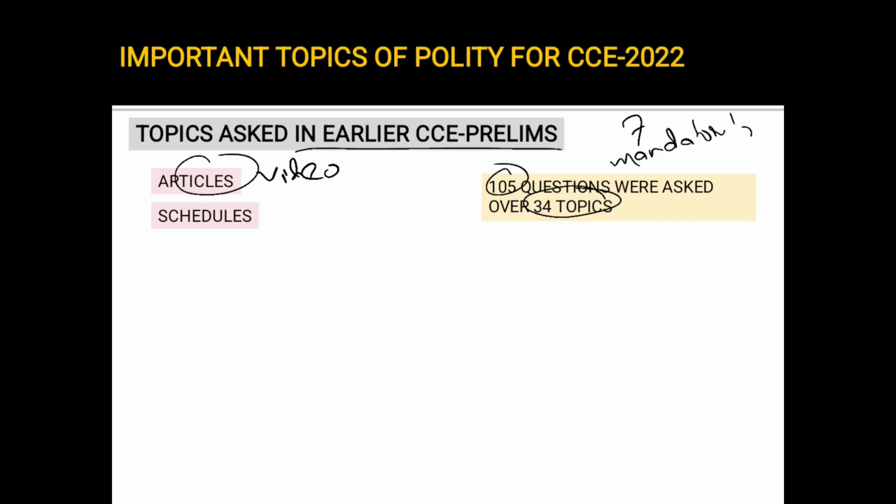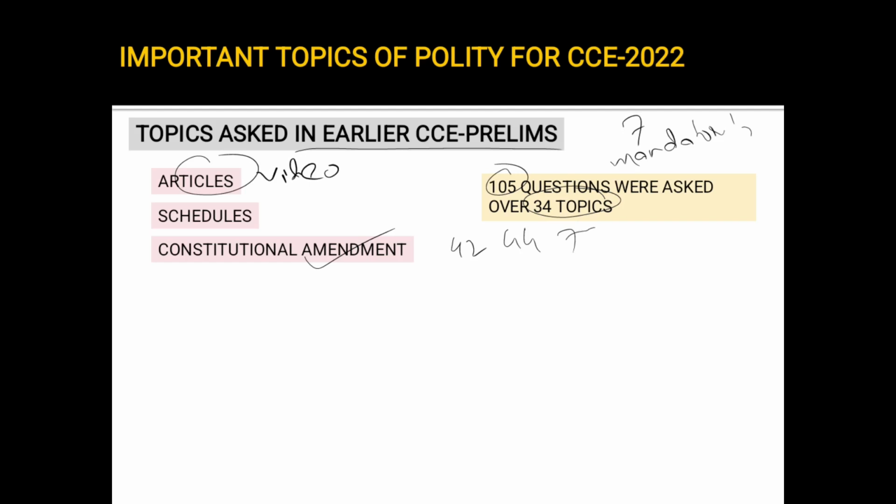Next important topic is the schedules. We'll be doing a video on schedules also. All the 12 schedules of the constitution are very important, like which schedule deals with what topic. Out of that, maybe the 5th schedule, the 6th schedule and the 10th schedule are more important, as questions are repeatedly asked. There are usually questions from the constitutional amendments. The 42nd, 44th and 73rd amendments are very important and always repeatedly asked. Also, if any constitutional amendment has been made recently related to current affairs, that is also very important. We'll also be doing a video on constitutional amendments.